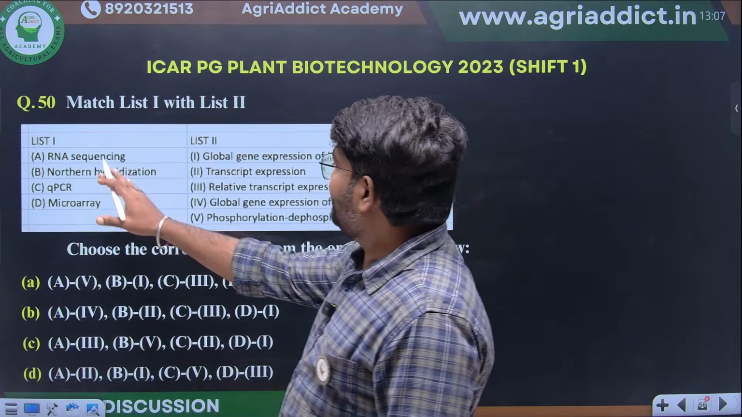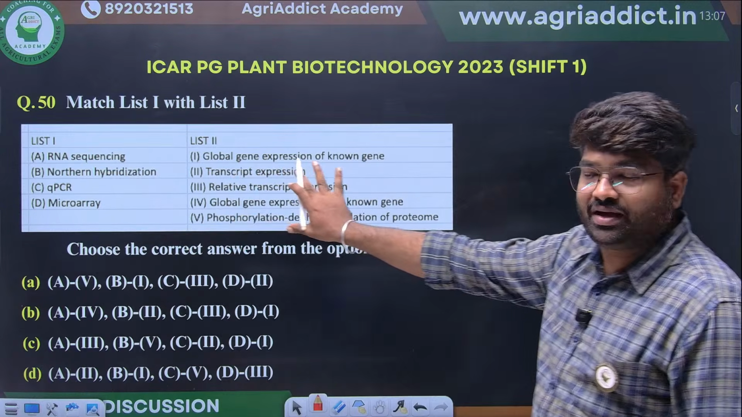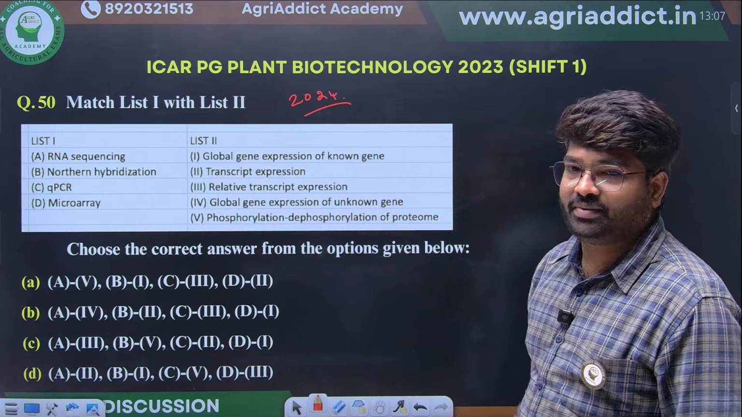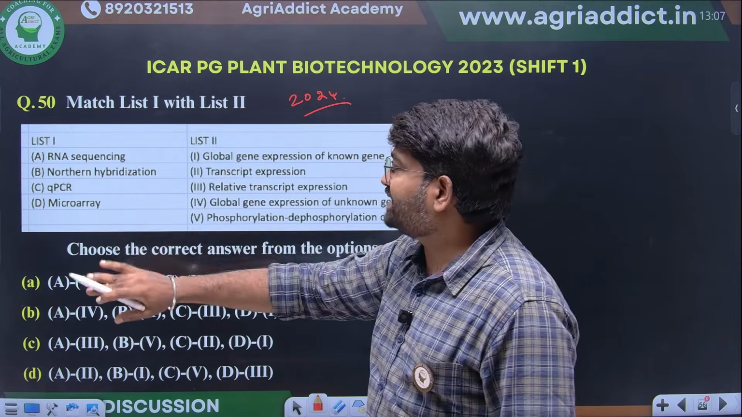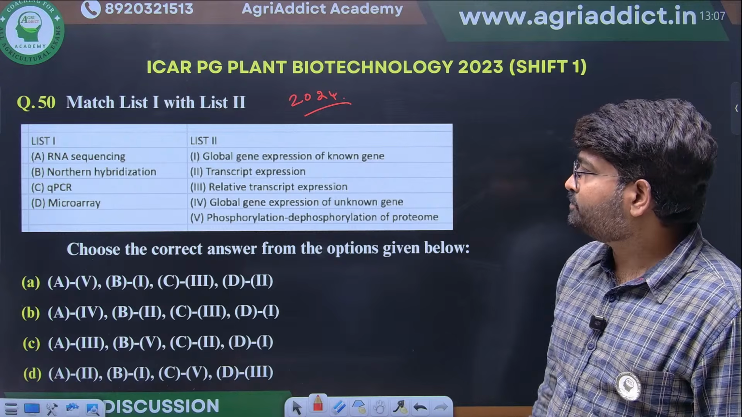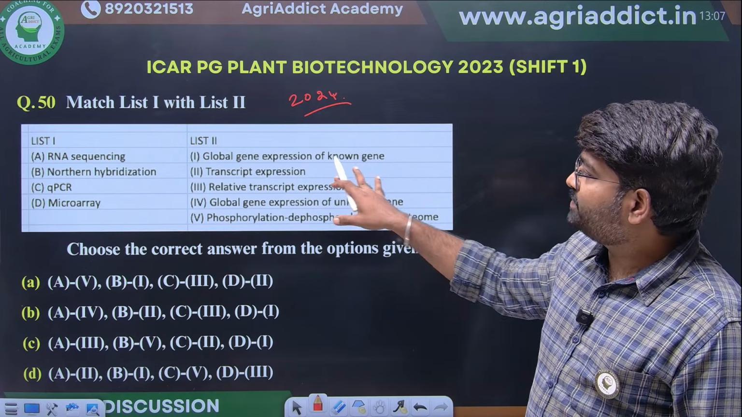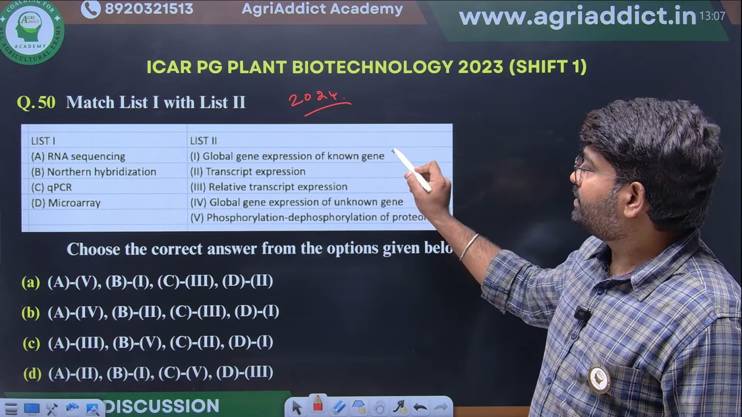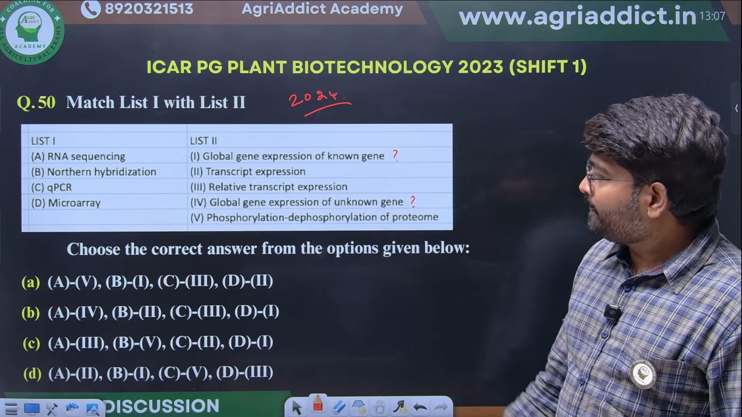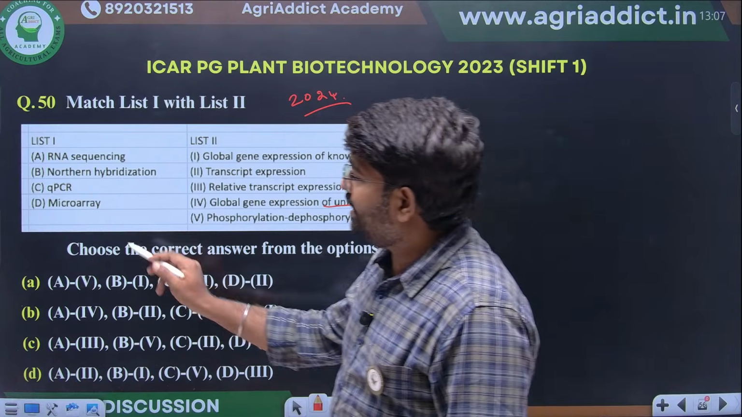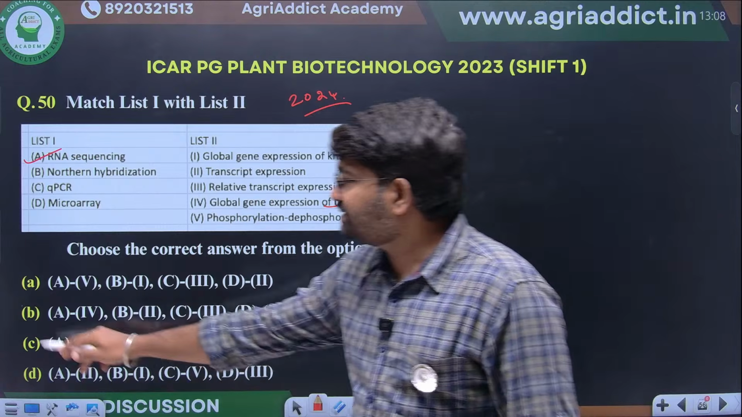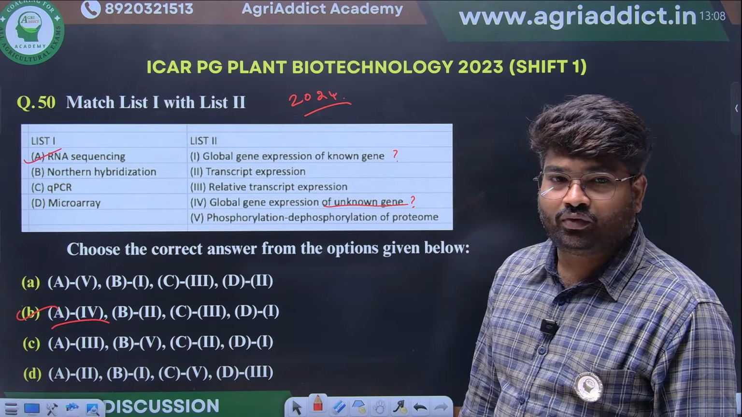Another thing, they have given different techniques and the purposes we use them for. In 2024 also they asked the same question. This is a repeated question. RNA sequencing, Northern blotting, qPCR, microarray. They have given different techniques. Global gene expression of known genes, then again global gene expression of unknown genes. For unknown genes we can sequence, so RNA sequencing can be done. So A4 is coming here only.